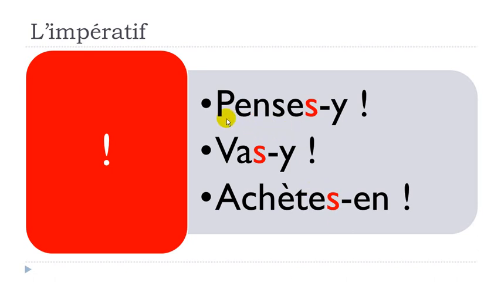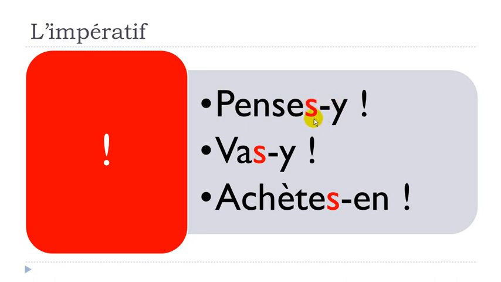So in that case, for instance, remember, pense, so it's from the first group. So normally when you put this imperative, you shouldn't put the S, okay? But then if you put this Y, so this pronoun after, then you will have to put back this S just to produce it orally, because you will pronounce it penses-y, penses-y, okay? Penses-y, all right?